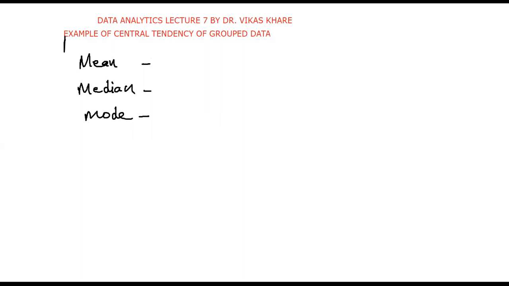of the class midpoint and the class frequency for each class and dividing that sum by the total number of frequencies. The formula for mean for group data is given by sigma of Fi Mi divided by N, where Fi is equal to the class frequency, capital N is equal to total frequency, and Mi is equal to the class midpoint.